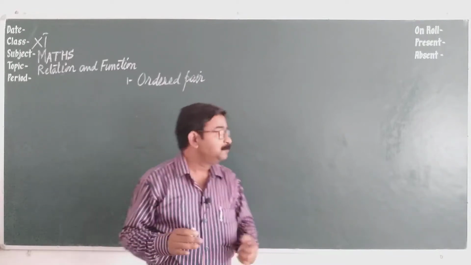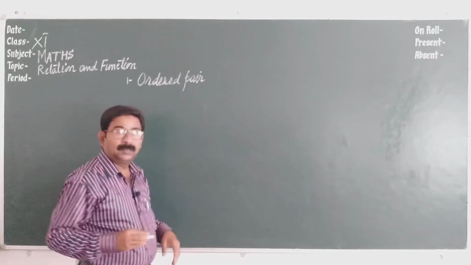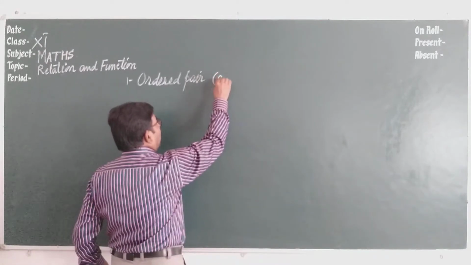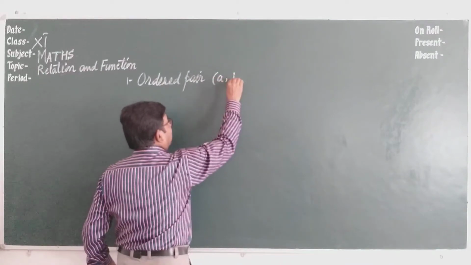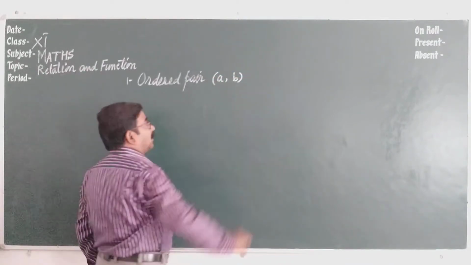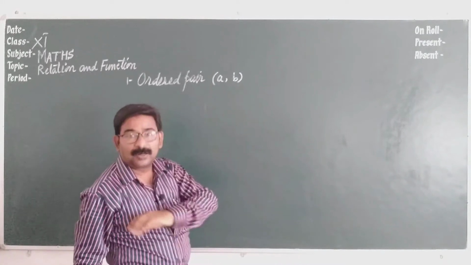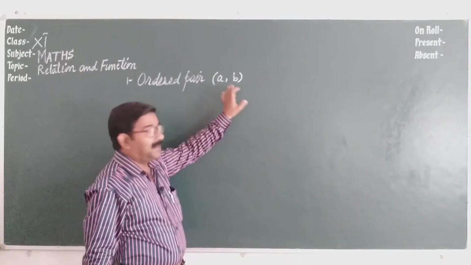Suppose I am taking an element A and another element B. This is a pair, an ordered pair A, B.